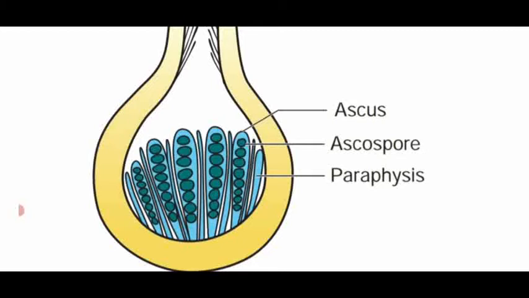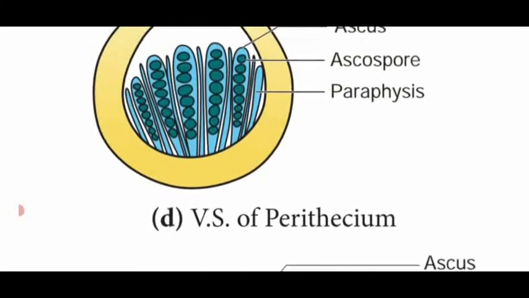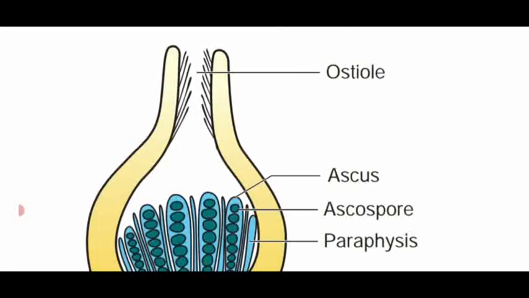That's why I told you fruiting body means a spore-bearing organ. This is the Ascomycetes fungi. So they produce spores, said to be ascospores. These spores are produced in a club-shaped structure called an ascus. Some of the asci do not produce spores. They are named sterile asci, named paraphysis. So this type of fruiting body is named perithecium.